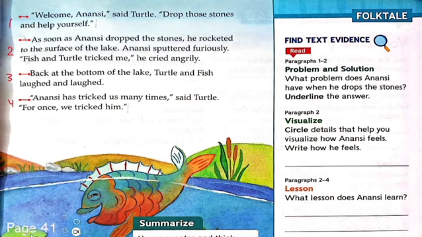Now I want you to open page 41. So we will correct our yesterday's homework. The first question is about paragraphs 1 and 2. What problem does Anansi have when he drops the stones? So let's read. "Welcome, Anansi," said Turtle.